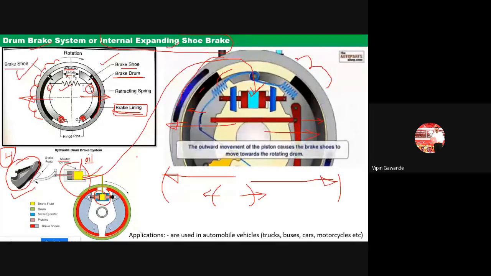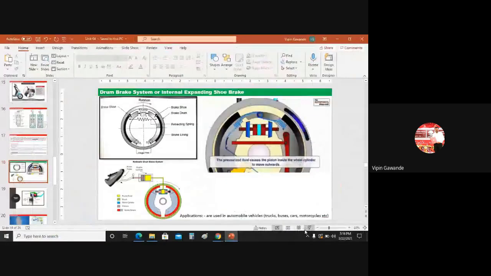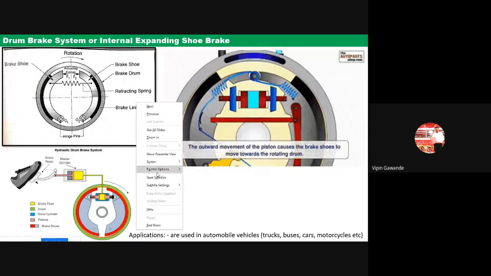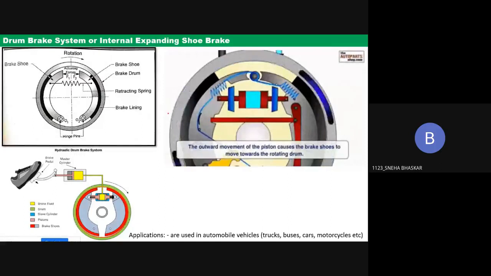So any questions regarding this internal shoe brake? Any questions on this topic? कोणाला समजलं नसेल तर just ask. No, sir. Okay, so I hope this is clear.